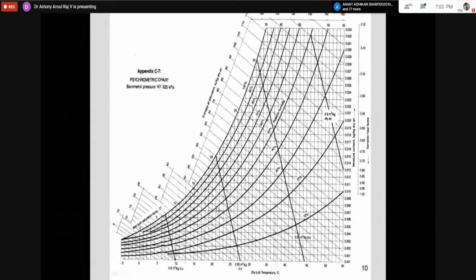So that we have to know, and we have the specific volume lines. The specific volume will be higher at these places, and the specific volume will be lesser at these places. So that means what? Density will be higher because these are colder places. And these are warmer places, so the density will be lesser. So that is what you have to understand. We will proceed with our discussion.